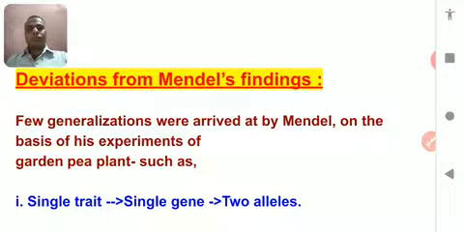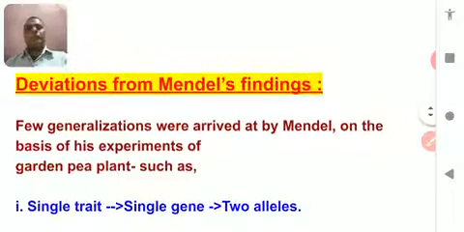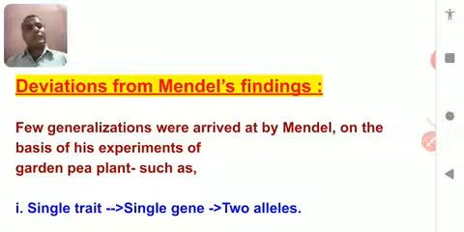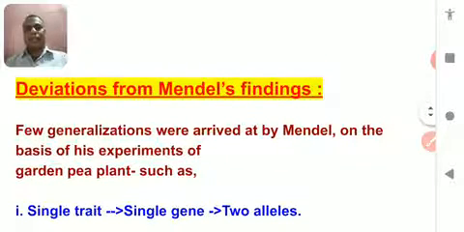But after much research by different scientists, some new principles have come forward, or have been discovered by different scientists. These principles do not follow the rules given by Mendel. So these are together called deviations of Mendel's findings.